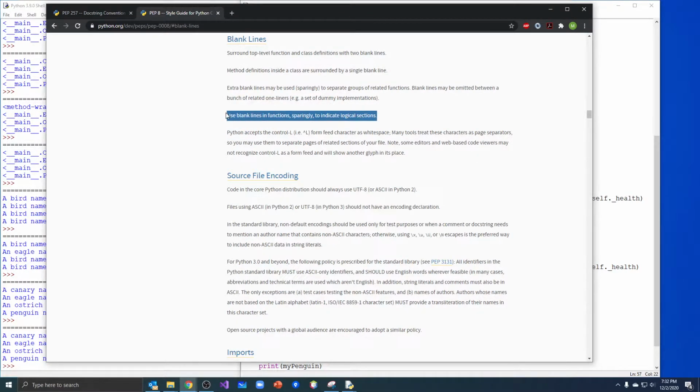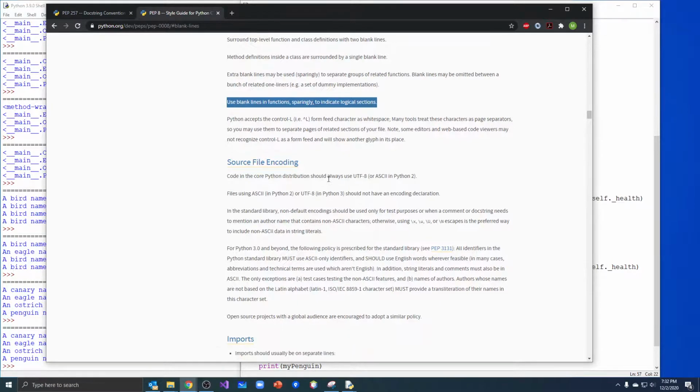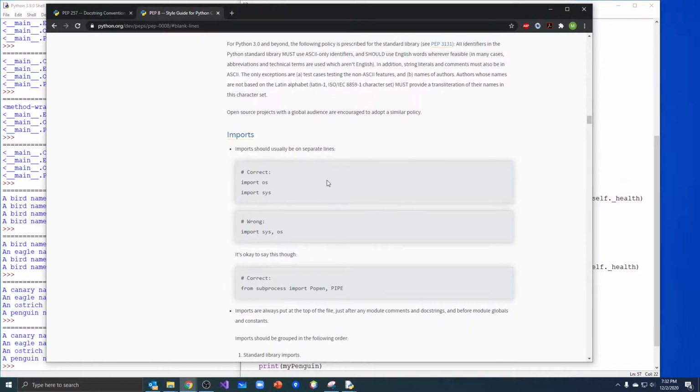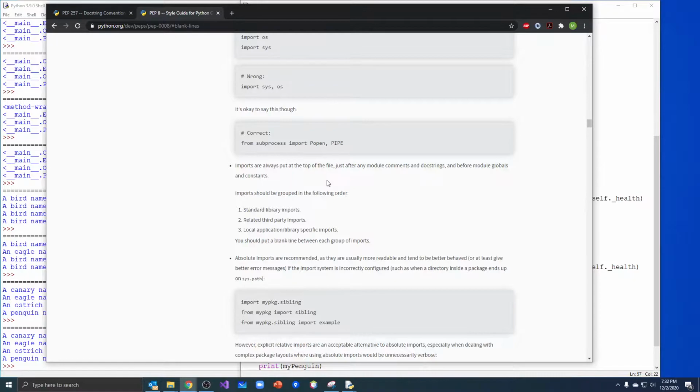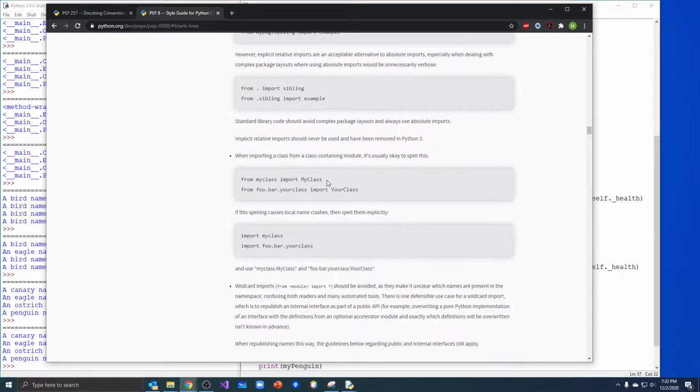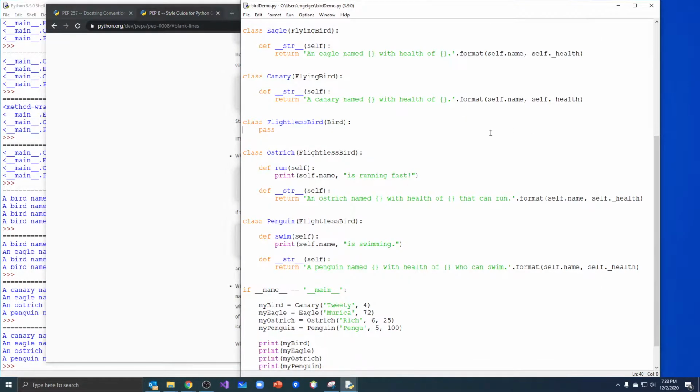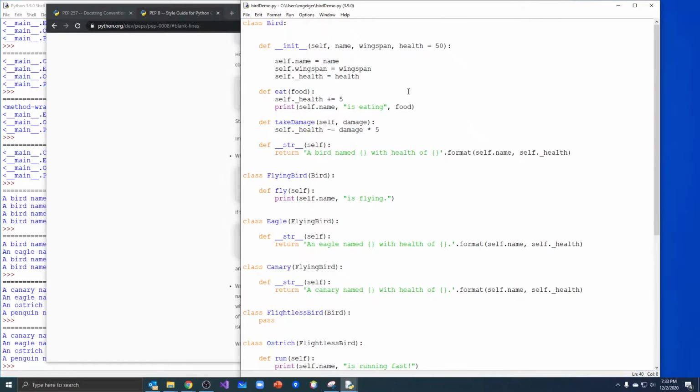Some of you put way too many comments. You do want to let people know what you're doing in your sections of code, but you don't want to over comment, especially things that are pretty obvious to anybody who's been programming. We're going to talk about better ways to comment in just a minute. So read through this and get to know it. I try to follow the style guide.